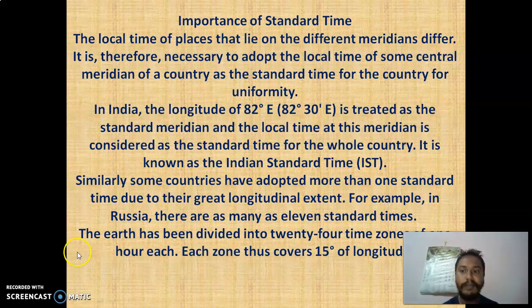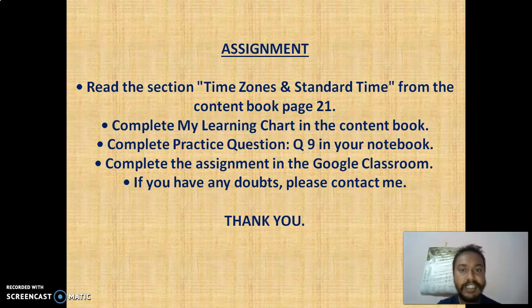Similarly, some countries have adopted more than one standard time. I've already told you, like USA and Russia, they are so big and so many time zones cross their countries that they have more time zones. Russia has 11 standard time zones, and the USA maybe 7 or 8. I was thinking Russia had 9, but it's 11. The earth has been divided into 24. Again, we have told how to find this: each zone covers 15 degrees, and that's why, 360 divided by 15, we have 24 time zones in total.